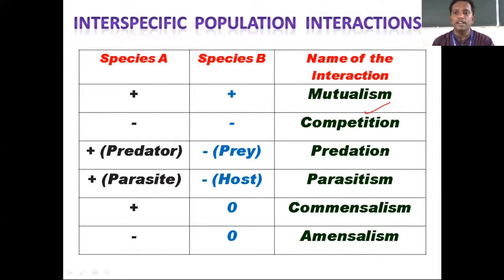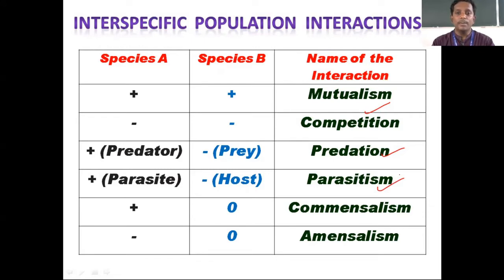We also completed predation with various animal and plant examples, and parasitism with examples. The pending ones are competition, commensalism and amensalism. Today we'll complete these 3 interactions.